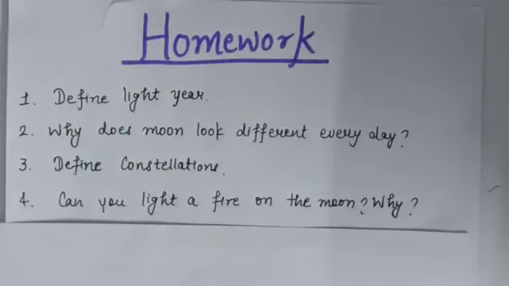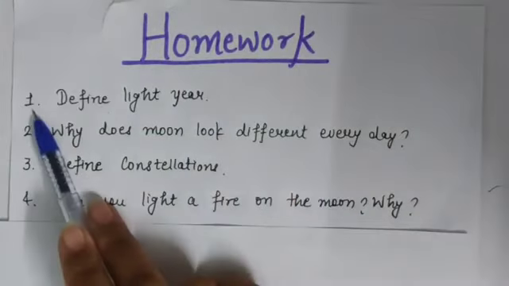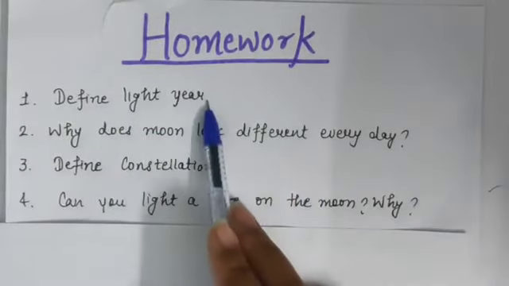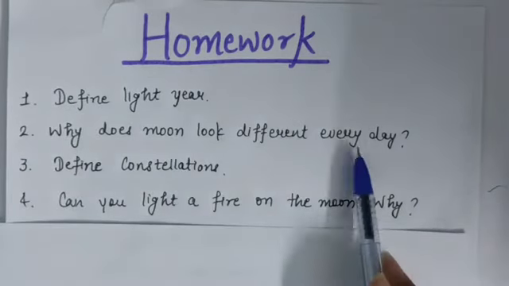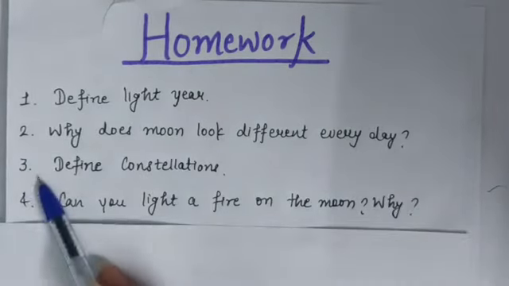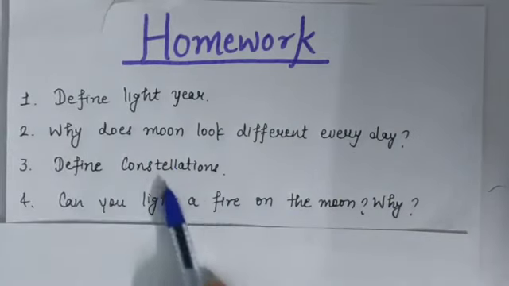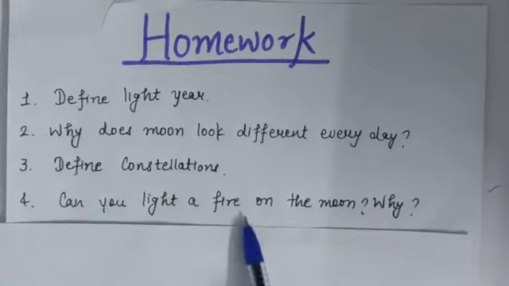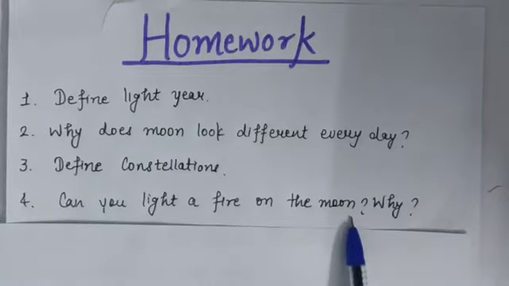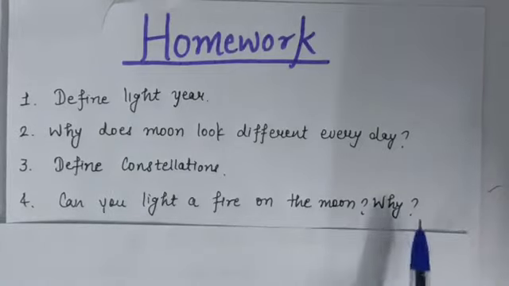So students, this is your today's homework. Question number 1: define light year. Question number 2: why does the moon look different every day? Question number 3: define constellations. Question number 4: can you light a fire on the moon? If not, then why?